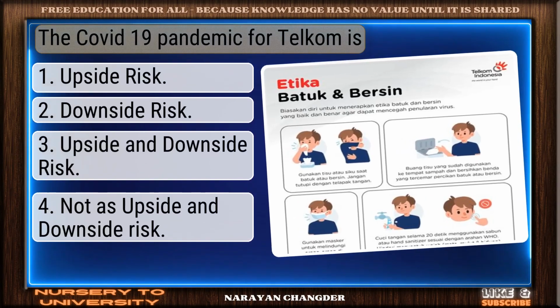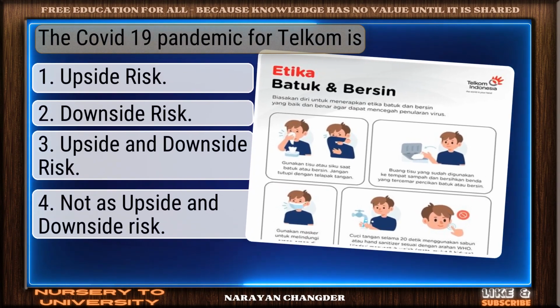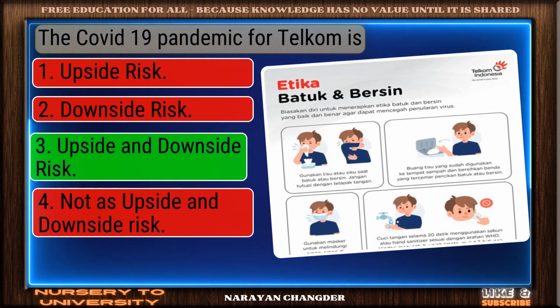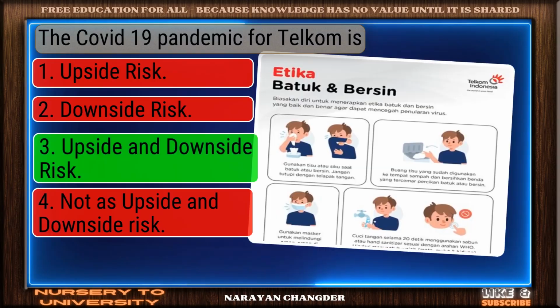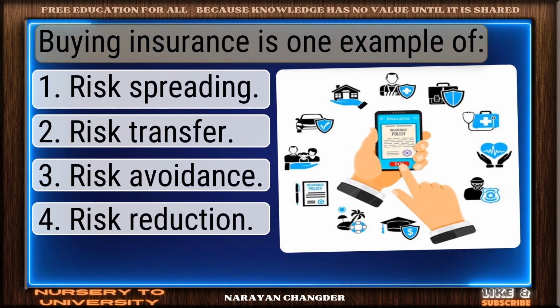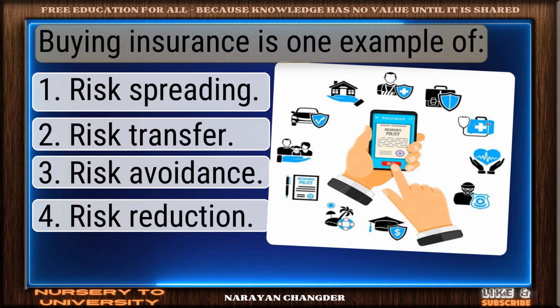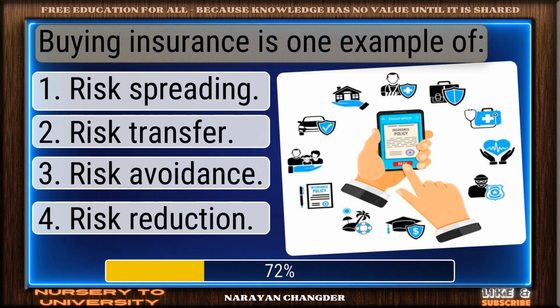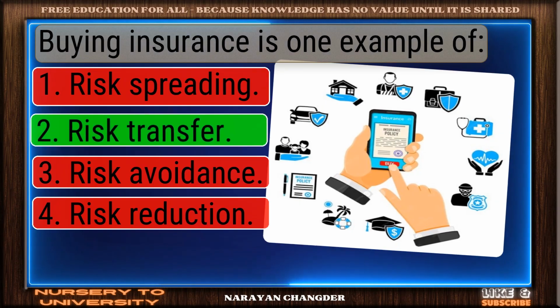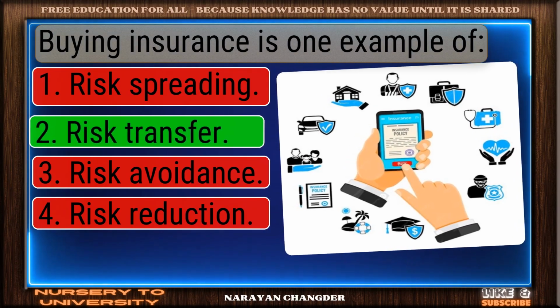Question number 23. The COVID-19 pandemic for telecom is. Strong choice. Upside and downside risk is the right answer. Question number 24. Buying insurance is one example of. Nice work. You chose risk transfer, and it is correct.